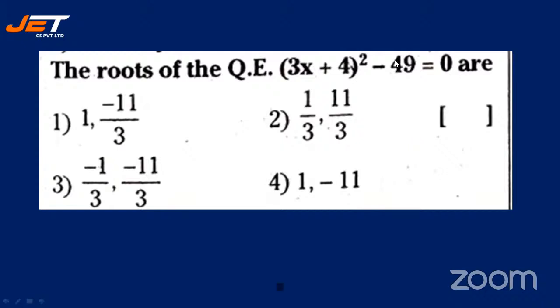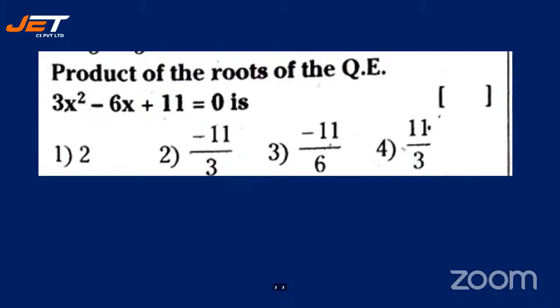All right, let me check how many are giving me the answer. Gayatri, Harsha. Okay, Ria, Akhilesh, Bhavana. All right, so the answers are literally pouring in. I'm not able to read all the names. It is option 1, 1 comma minus 11 by 3. All right, good. See the next question.